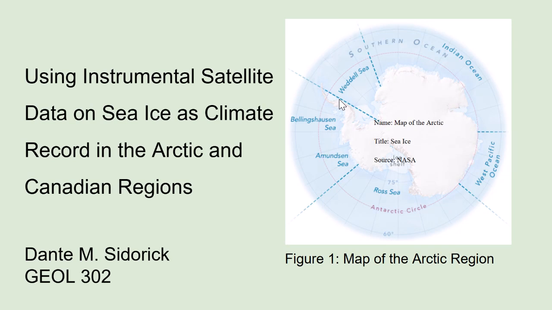Using instrumental satellite data on sea ice as a climate record. Hello and welcome. My name is Dante Sidoric, and today I will discuss how instrumental satellite data is a climate record, what climate data it provides, and how it has been used to reveal past climate change data about the Arctic and Canadian regions. This map shows the Arctic region relative to the oceans.